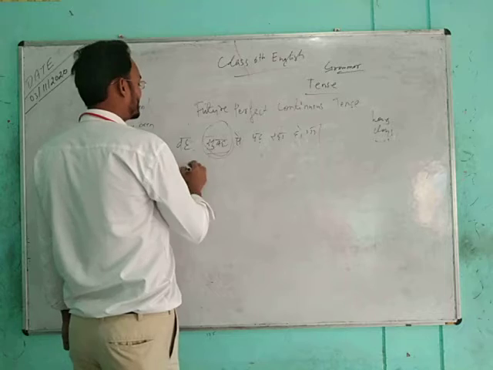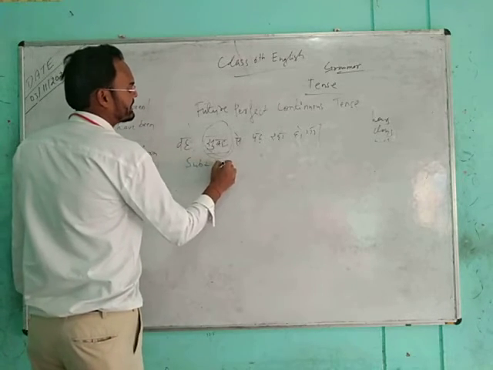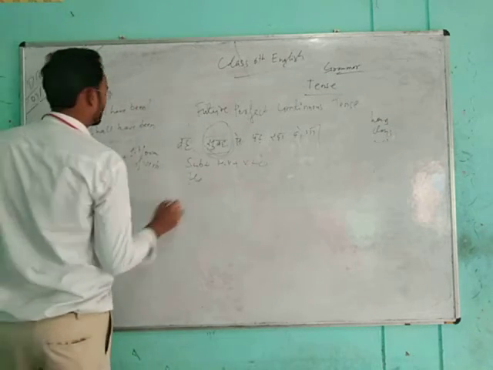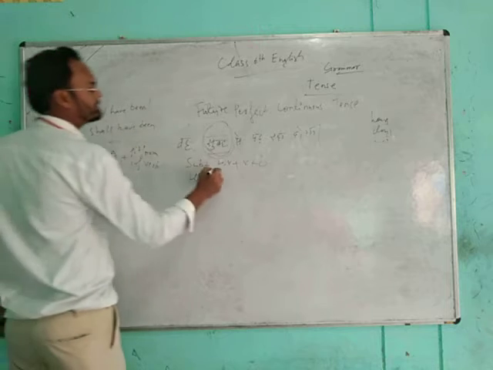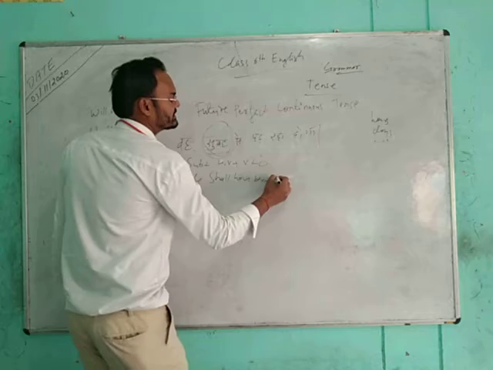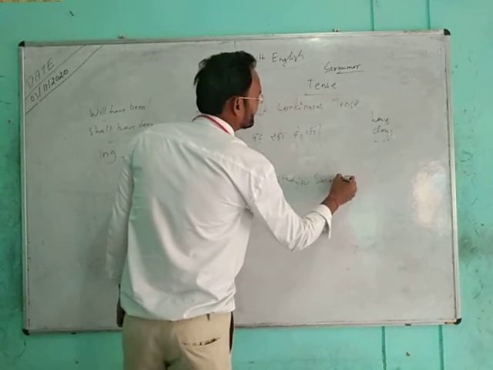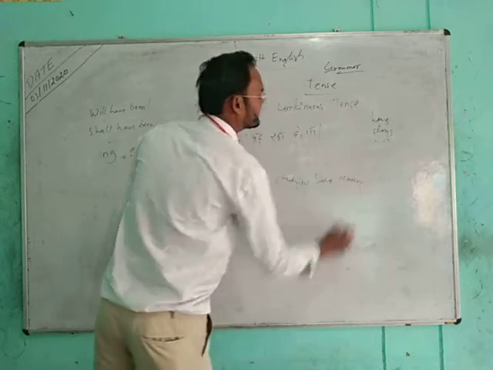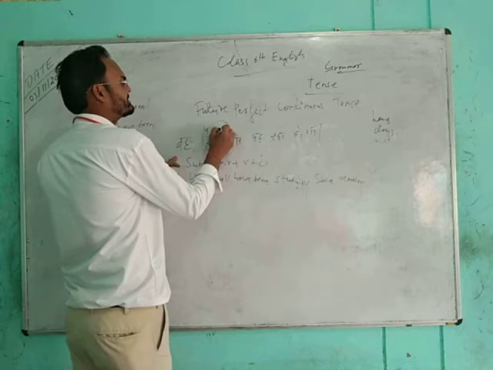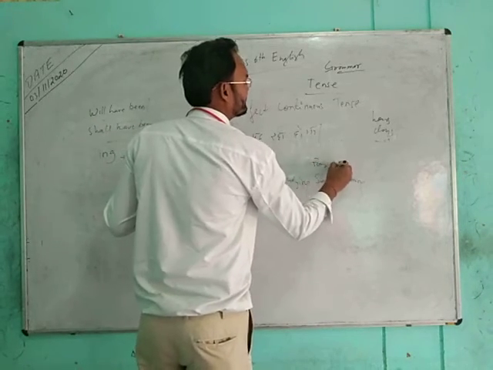तो सुबह से पढ़ रहा होगा, he. How can we form this sentence? Subject, helping verb plus object. Now the subject is he. What is the helping verb? Shall have been studying since morning. If there would be 4 घंटे से पढ़ रहा, he shall have been studying for 4 hours.